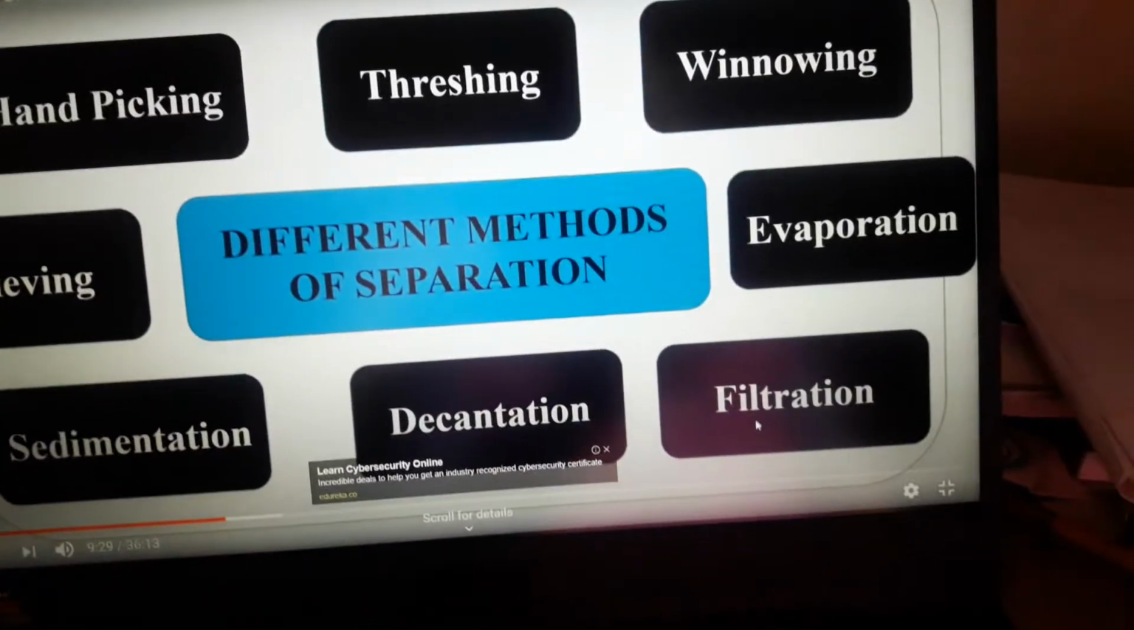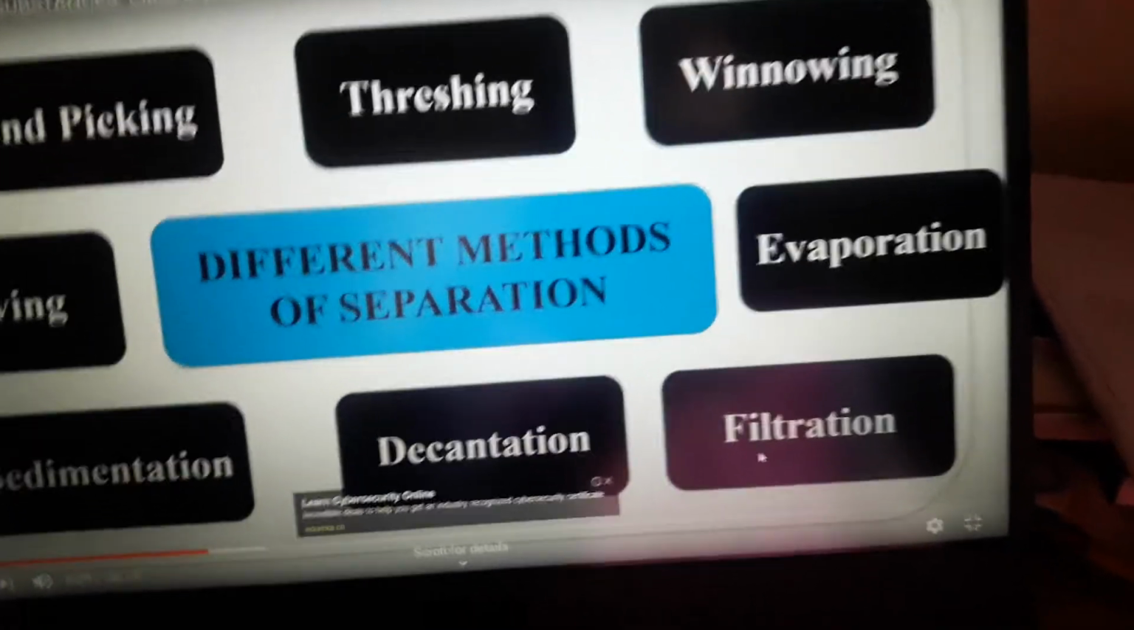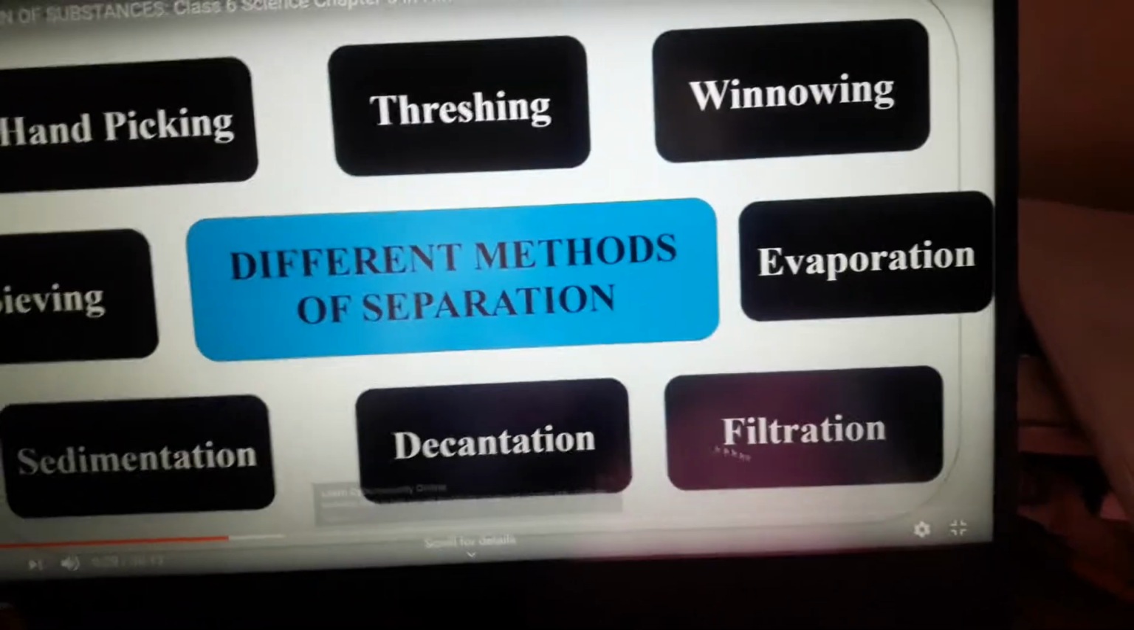After that, filtration. We can filter that water with the help of filter paper. This process is called filtration.